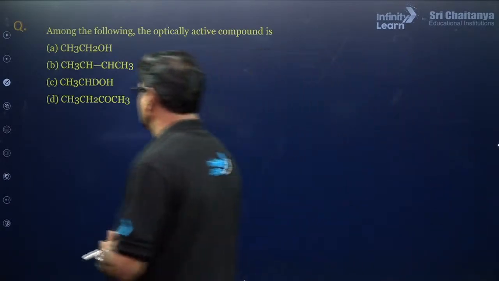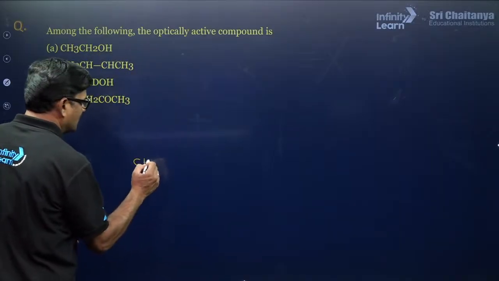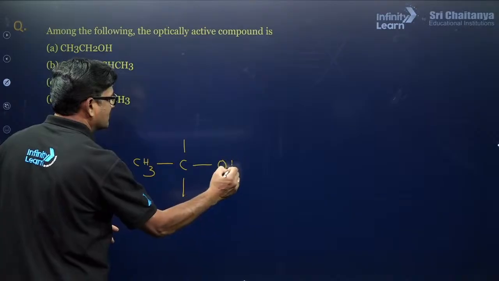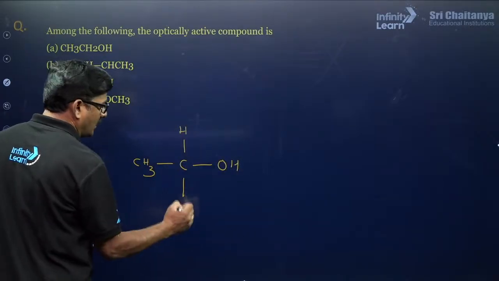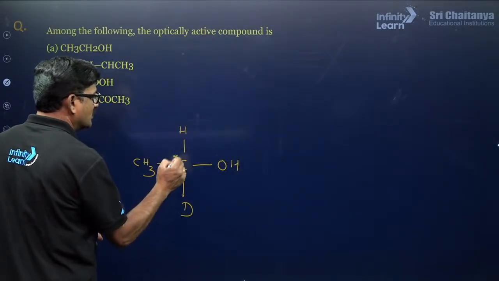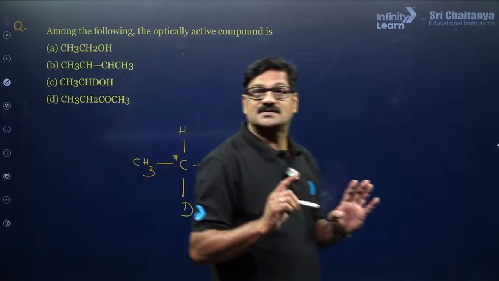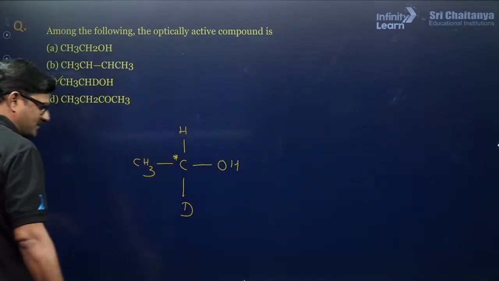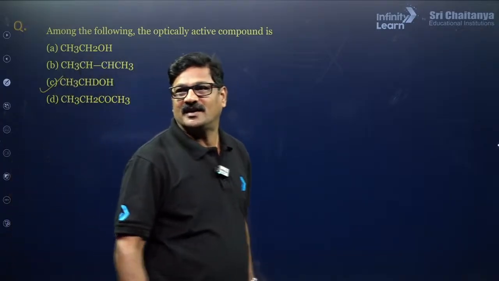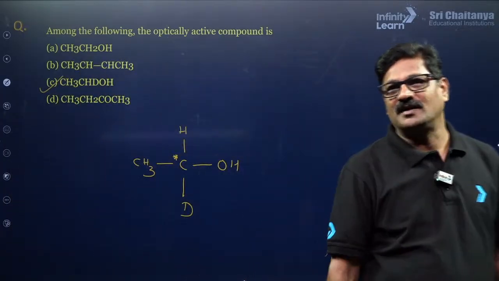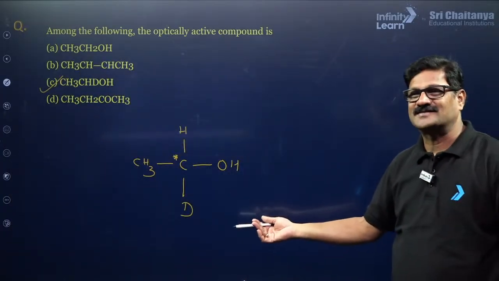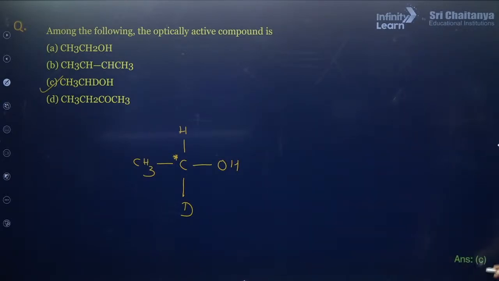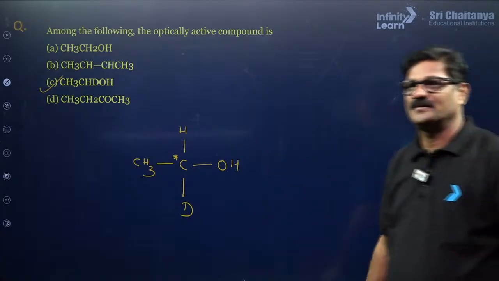Let us talk about the structure. CH3 and CHOH, and it is deuterium, it is going to be a chiral center. So I would say this is optically active. Anushka Rai, when you come now, the chart is going to be raised with a very good number of questions. And my answer is going to be C, correct.